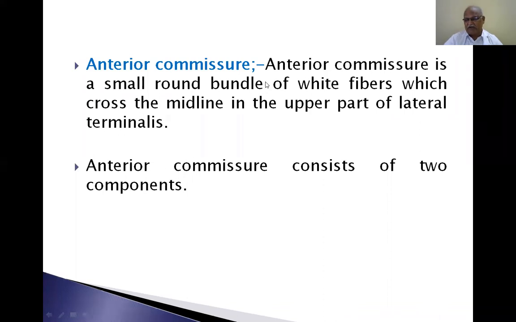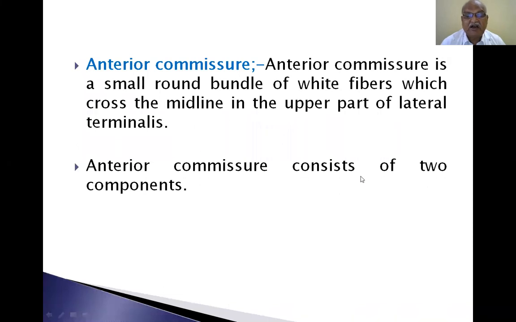There are 5 commissural fibers. Number 1, corpus callosum. Number 2, anterior commissure. Number 3, posterior commissure. Number 4, habenular commissure. Number 5, hippocampal commissure. The anterior commissure is a small round bundle of white fibers which cross the midline in the upper part of lamina terminalis.